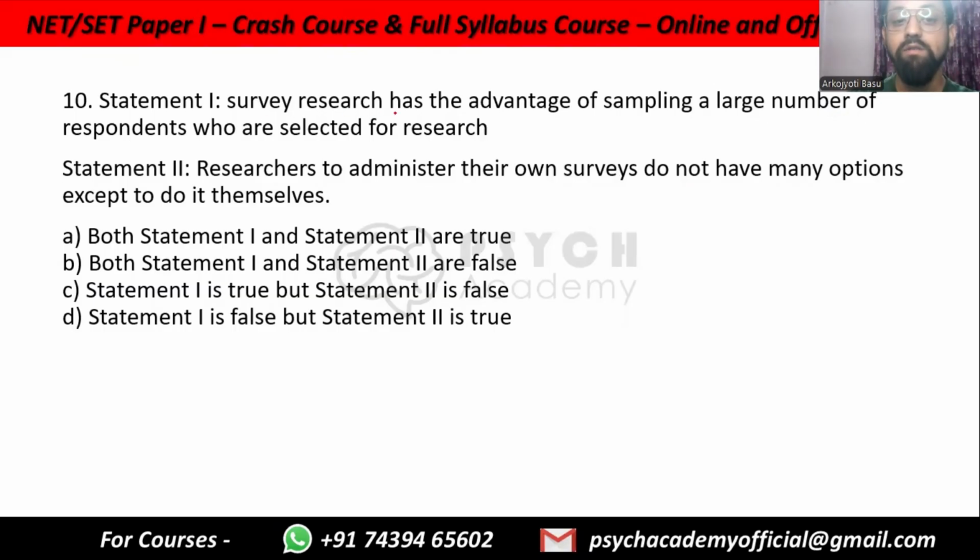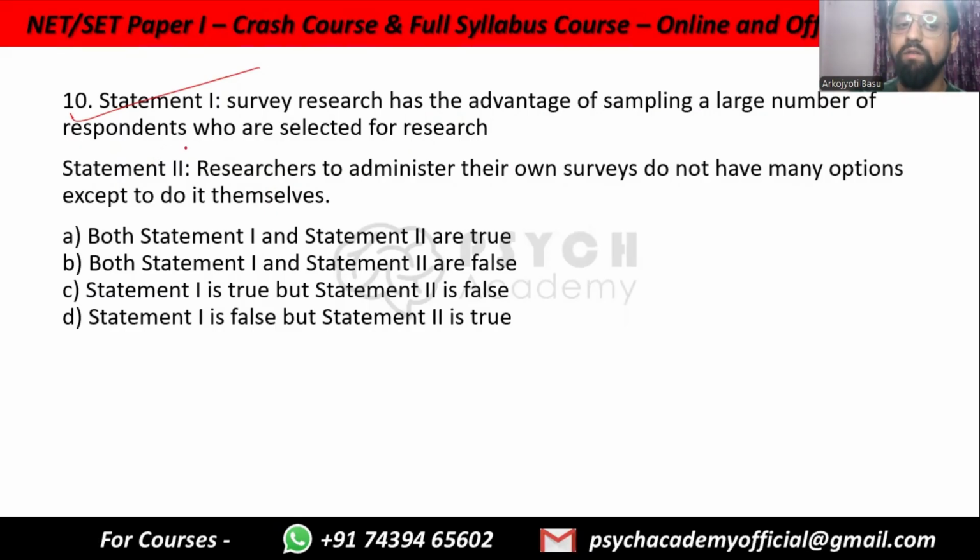Statement 1. Survey research has the advantage of sampling a large number of respondents who are selected for research. Statement 2. Researchers to administer their own surveys do not have many options except to do it themselves. Okay, very easy question. Basics of survey research. See, many of the questions are very easy actually. Answer is statement 1. Survey has the advantage of sampling large number of respondents who are selected for research. This is true. This is why surveys exist.